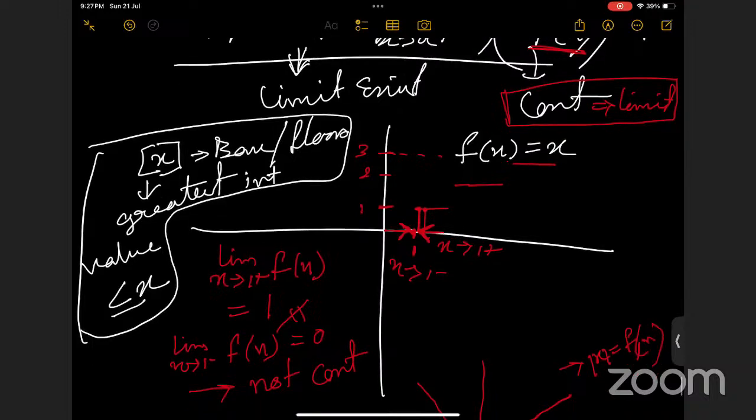In this function, what are you taking? 0.5 or something like 2.5? 0.5. Yes. In that case, this limit will exist, because from the positive side the functional value will be 0, and from the negative side also, the functional value is 0.